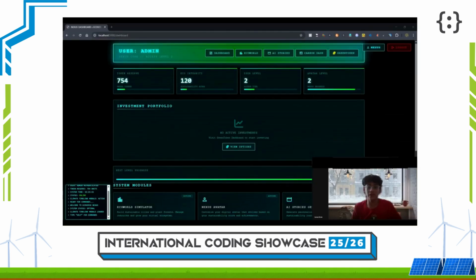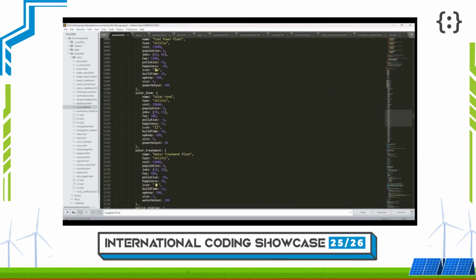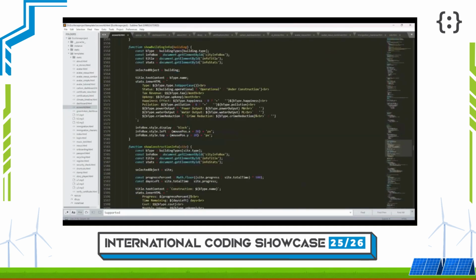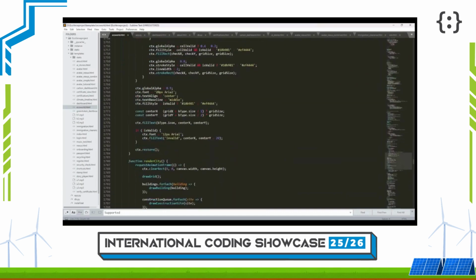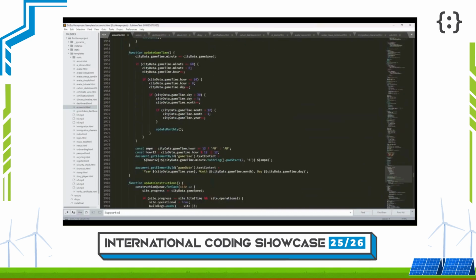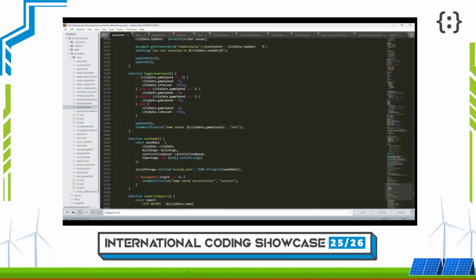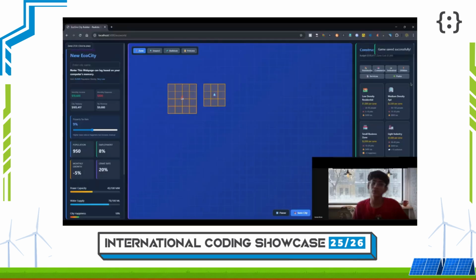EcoVerse is not a static website. It is a system-driven simulation platform where climate, economy, and behavior interact in real time. The EcoVerse system runs on deterministic state models. Each action updates multiple variables, including energy balance, carbon output, biodiversity index, and resource sustainability. These values are persisted and reused across sessions.